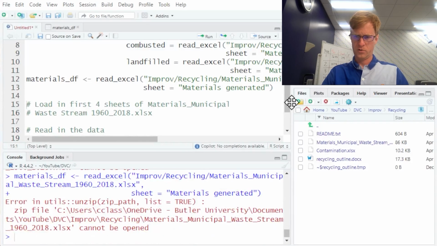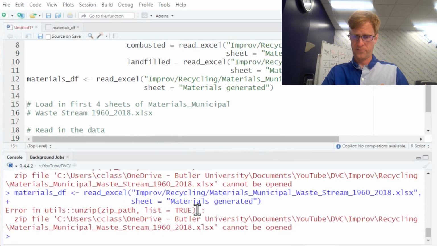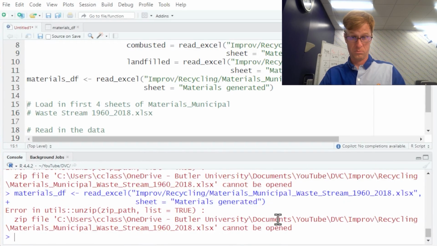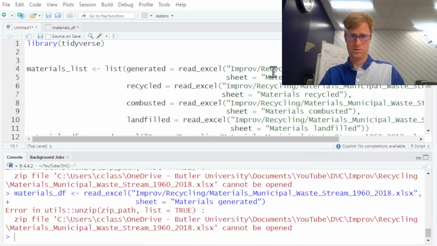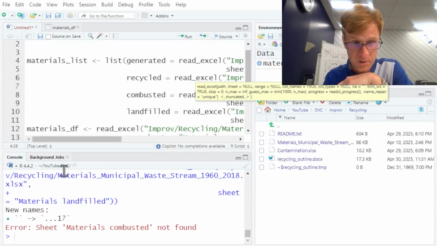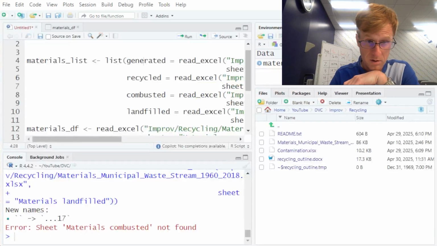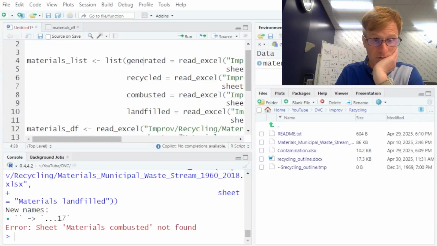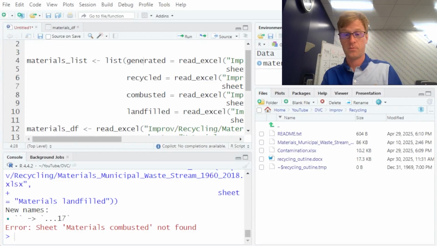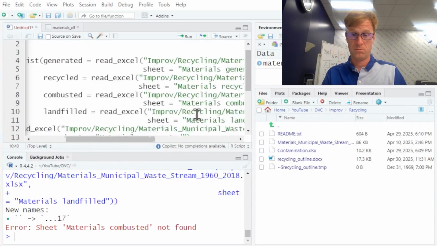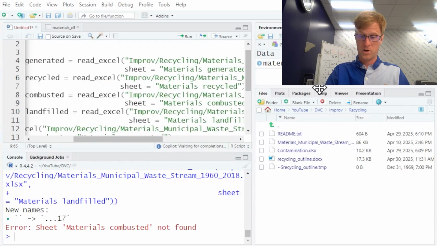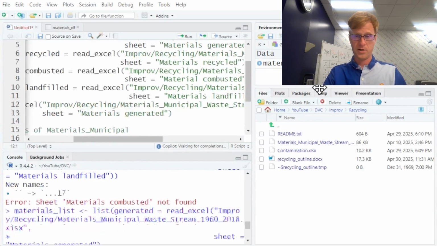Right, and we are going to look for whatever the heck I did wrong here. Now, something about this thinks it is a zip file. All right, so it does not see materials combusted. Let's take a look. Did I spell it wrong? Material combusted. So that one is not plural. We did it. Now we have all of our data. We are ready to go.